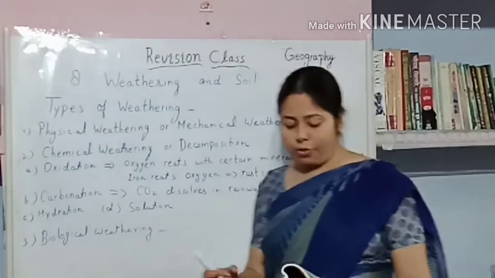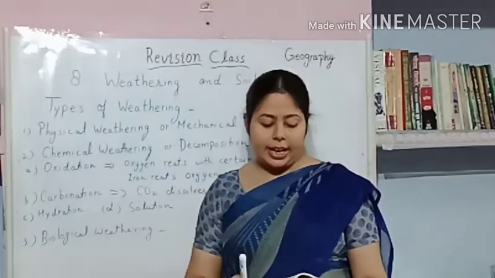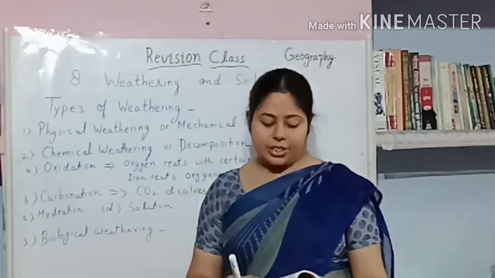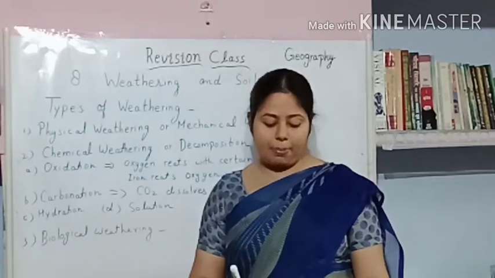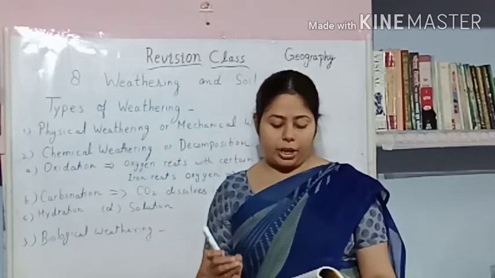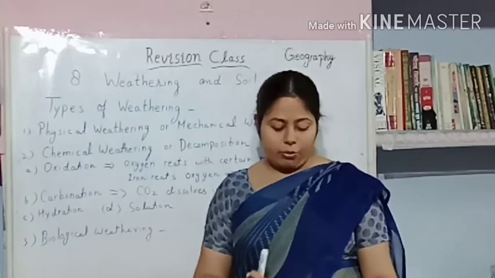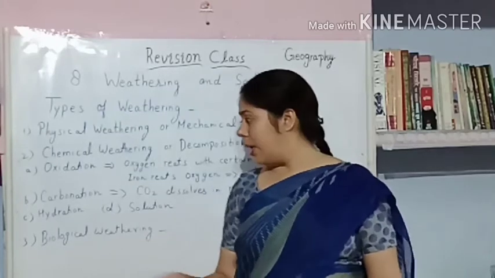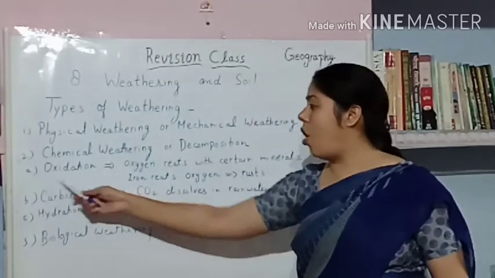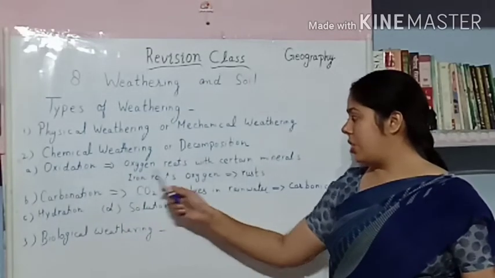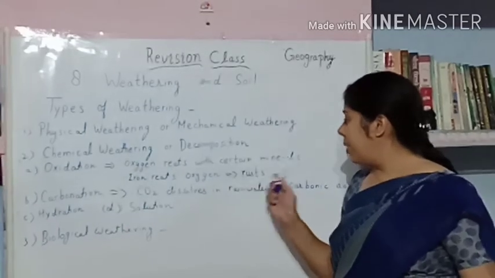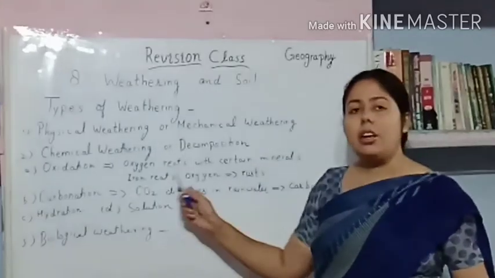When iron absorbs oxygen from the air, it rusts, changes its color and becomes a brown or red powdery mass called rust, which is easily eroded. So this is called oxidation, when oxygen reacts with certain minerals found in the rock.